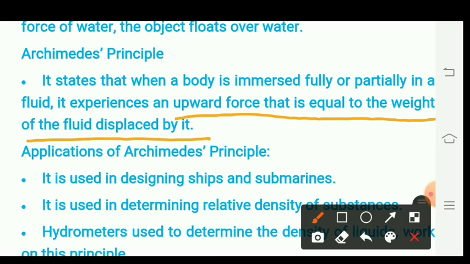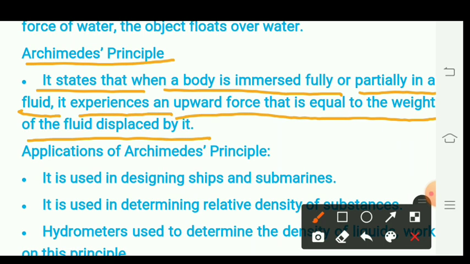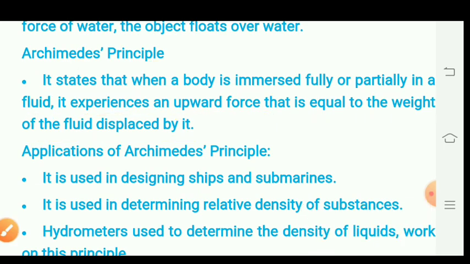So again, Archimedes' principle states that when a body is immersed fully or partially in a fluid or a liquid, it experiences an upward force that is equal to the weight of the fluid displaced by it.